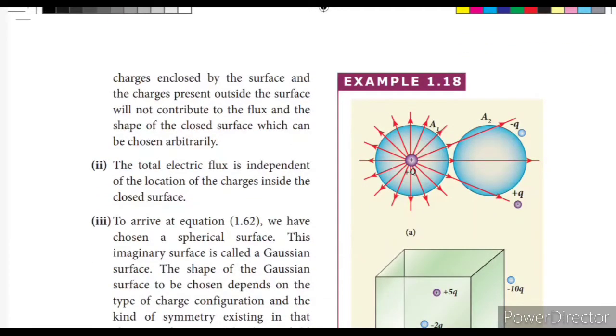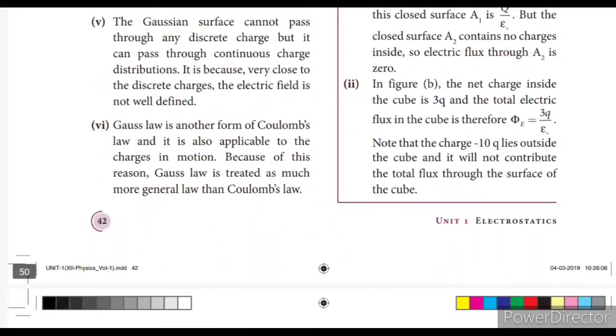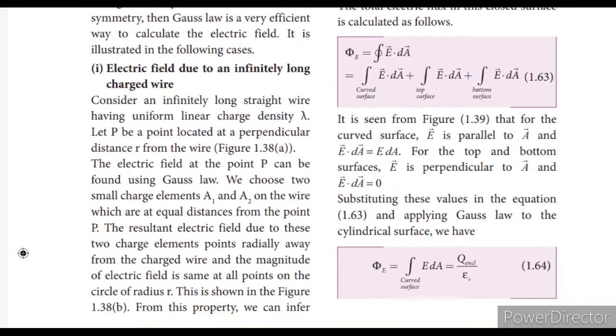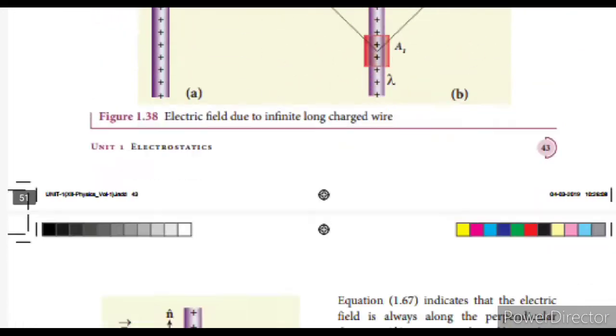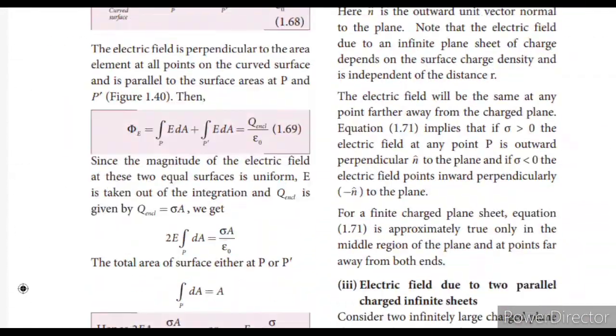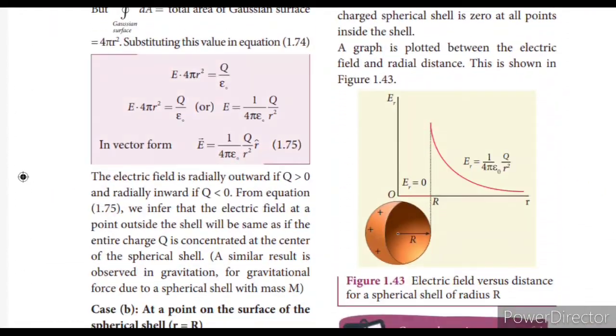Total electric flux is independent of the location of the charges inside the closed surface. You also know that example very well. Then the electric field due to an infinite long charged wire is important, a 5 mark question and also very well known. Electric field due to a charged infinite plane sheet, and two plane sheets, these are important 3 mark and 2 mark questions. So this is also one of the important 2 mark questions.